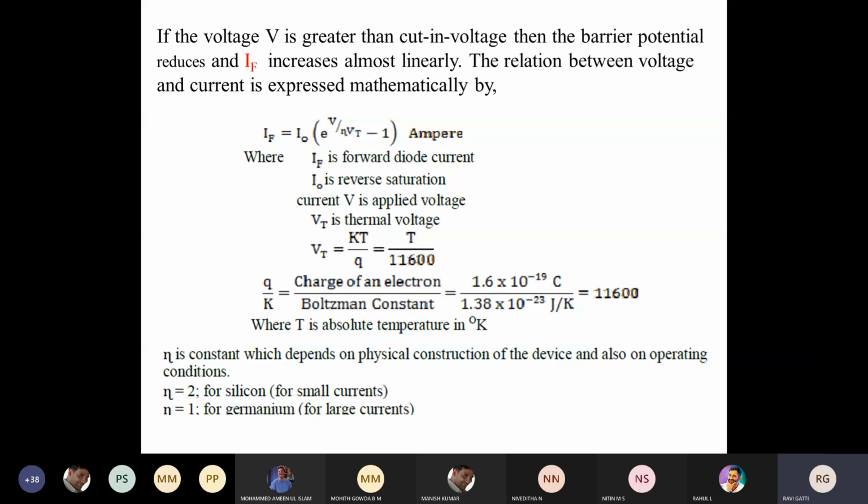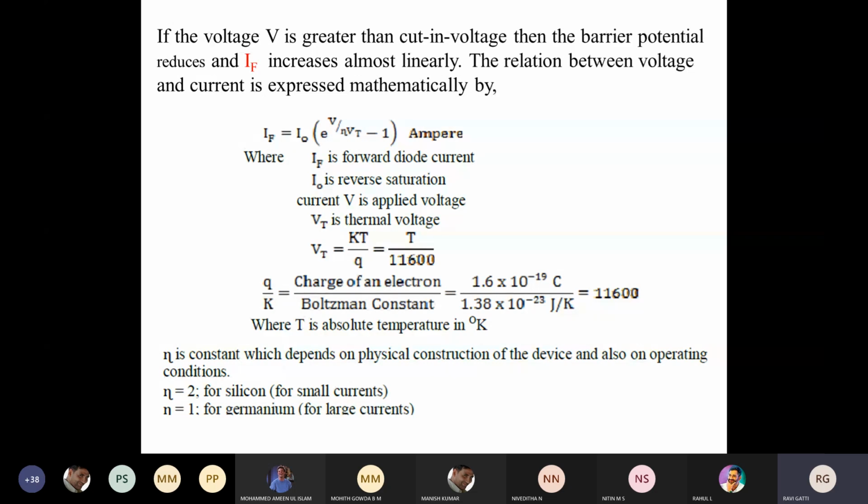I request everyone, please make a note of these equations. For the forward voltage, if the voltage V is greater than the cut-in voltage, then the barrier potential reduces and IF increases linearly. So how are they dependent? In order to see the dependency of the barrier voltage along with the forward current of the diode, we have one expression.